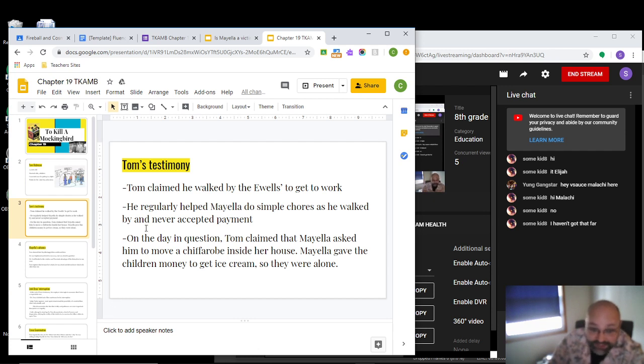So, Tom's testimony. Tom mentions that he lives past the dump, which is where the Yules live, so he has to walk by every day to get to work. He mentions that Mayella looks like she's always doing a lot of chores, heavy stuff that you would expect a male to do. So in the past, she has asked him to do work, and he's always done it for free, and he's never taken payment. She's offered payment before, and he's just refused it. And it's always something short, like pick a bucket.